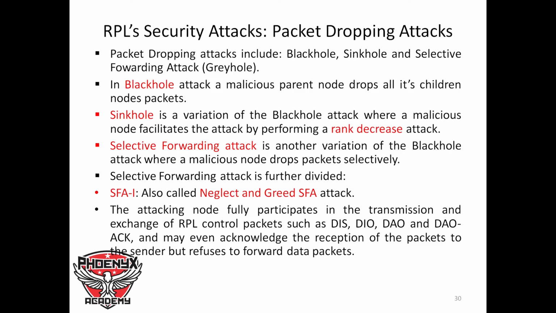Now we have selective forwarding attack, another variation of the blackhole attack where the malicious node drops packets selectively. Selective forwarding attack is further divided into selective forwarding attack 1, also called neglect and greed selective forwarding attack. Now the attacking node fully participates in the transmission and exchange of RPL control packets such as the DIS, the DIO, the DAO, and the DAO acknowledgement, and they even acknowledge the reception of the packet to the sender, but they refuse to forward data packets.